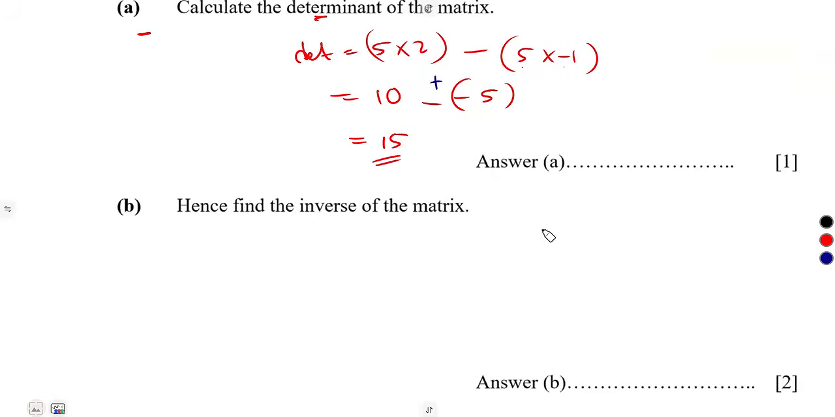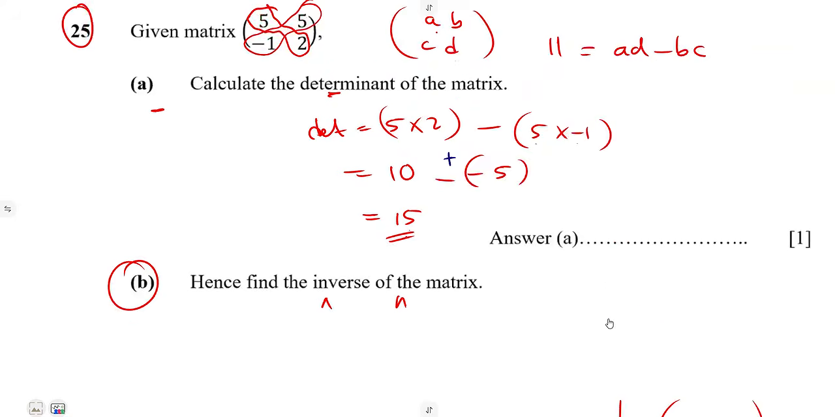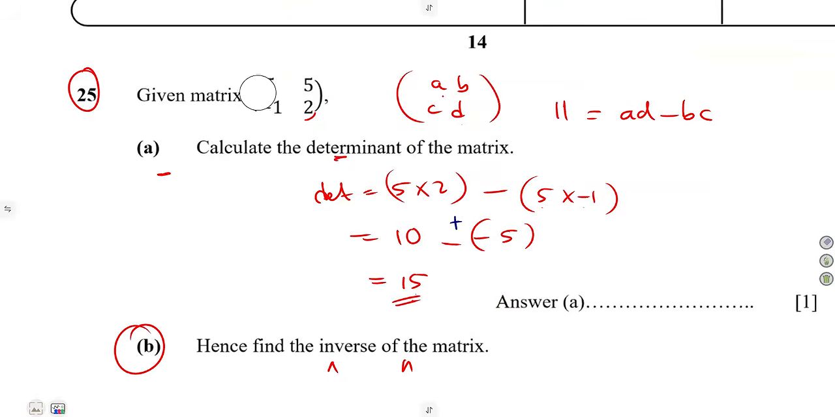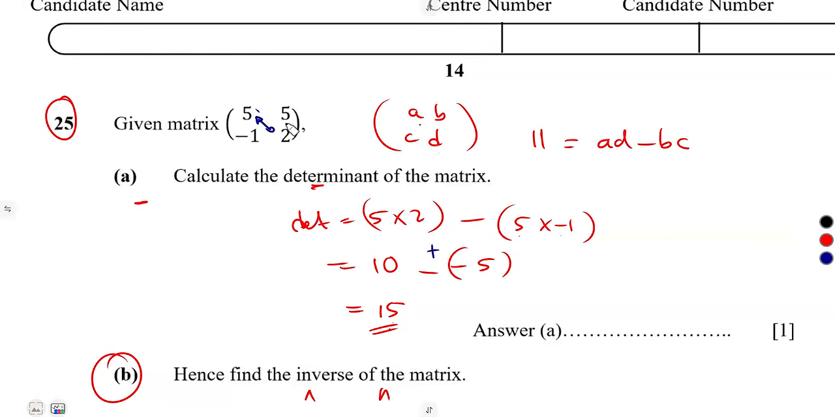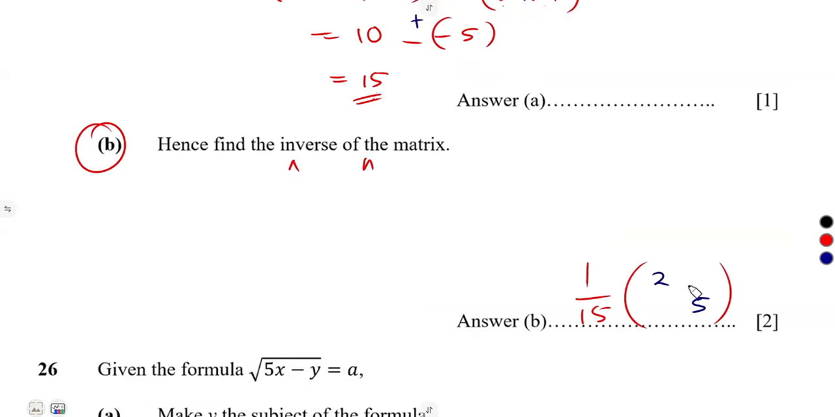Then, hence find the inverse on B. So the inverse is simply 1 over the determinant, 1 over 15. Then in that matrix, the numbers in the major diagonal, you interchange them, you swap them. So it's going to be 2, 5. Then the minor diagonal, you multiply each by a negative. So it's going to be negative 5, and this is going to be positive 1. That's our inverse.